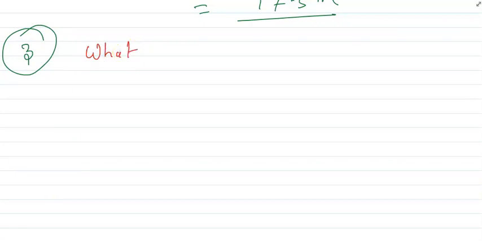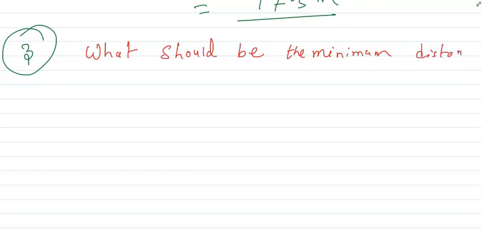I'm writing the question first. The question says, what should be the minimum distance? So first of all, we have to find D, right?